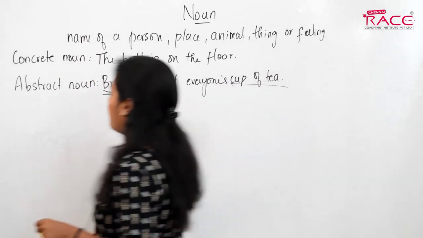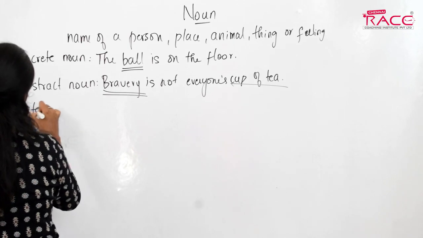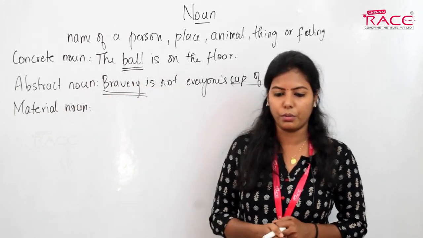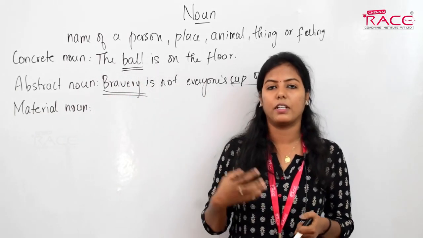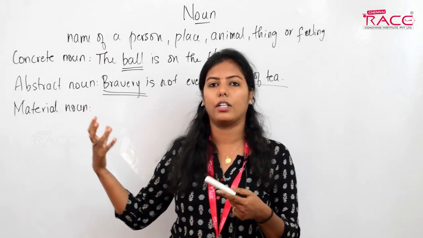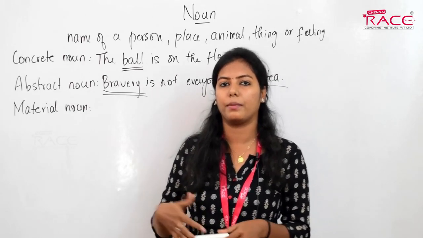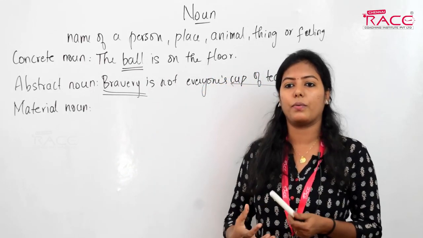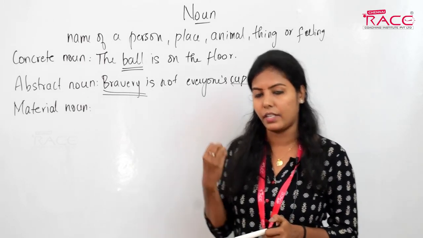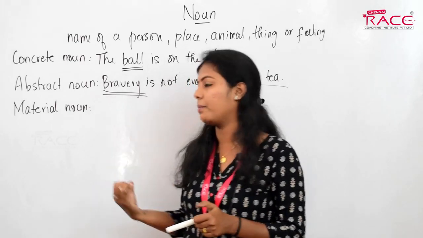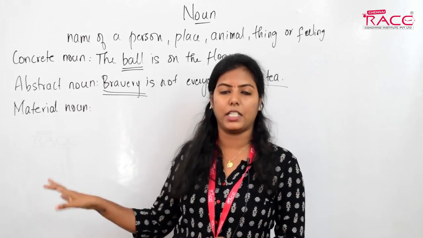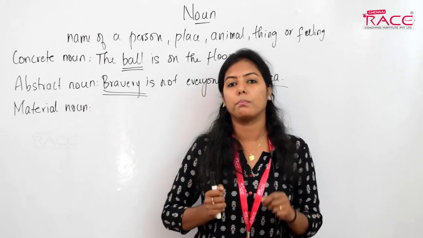The next one is material noun. Material nouns are the nouns we use to denote raw materials, such as wood, plastic, cotton, wool, silk, anything. The raw materials we use to make something are what we call material nouns. Here is a very important hint, you can write it down: never use any article with material nouns.